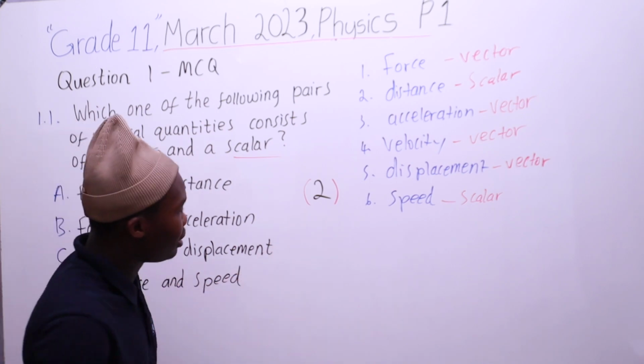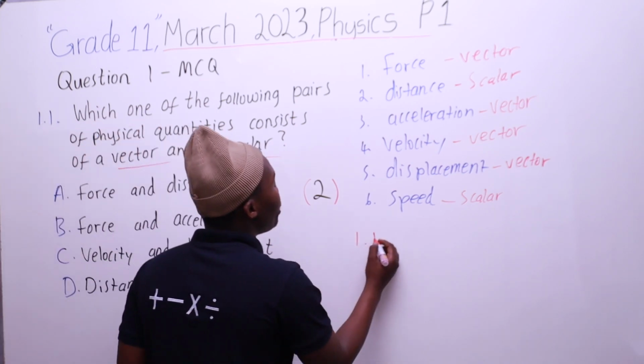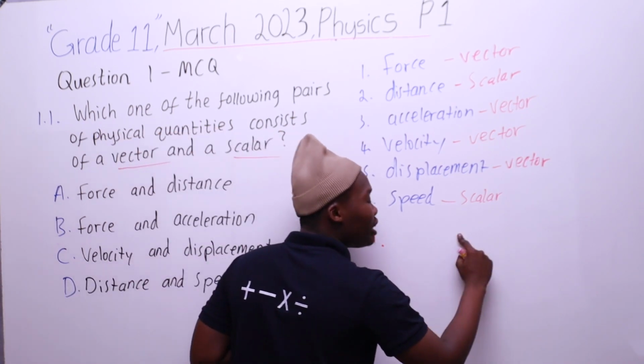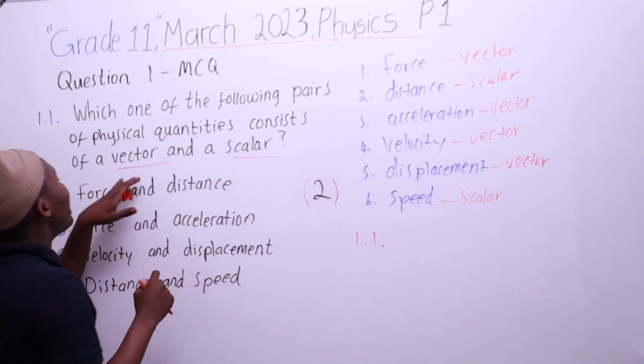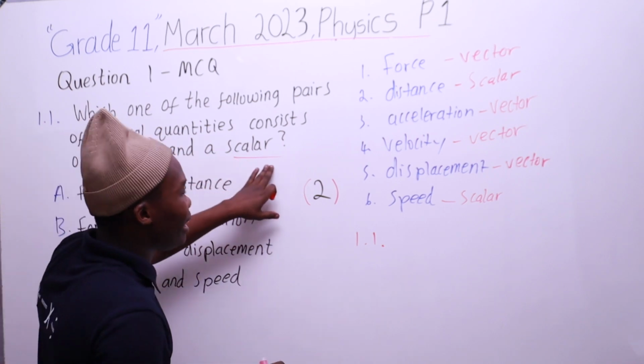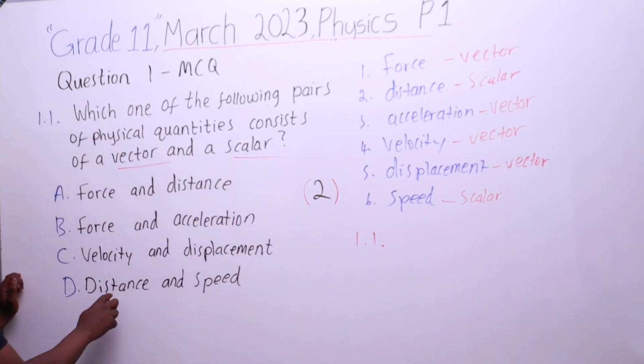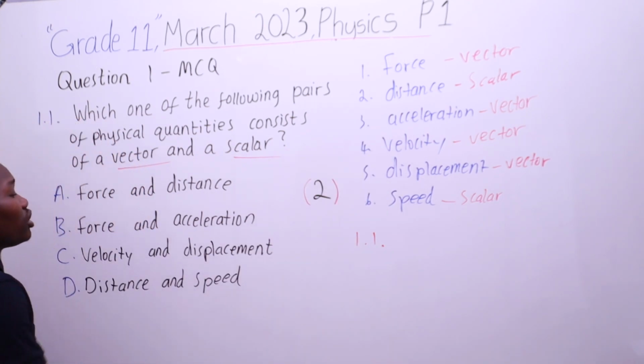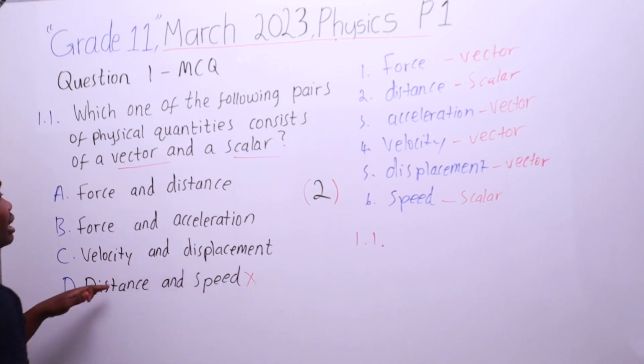For to get the 2 marks kuzomela ubhale ukuthi for 1.1 iyiphi alphabet engikhethayo, iyiphi i-choice engikhethayo. Bathe bafunani la khona i-vector ne-scalar. So mawuthatha ukubheka nje la i-distance lela ezansi i-scalar, i-speed sibe i-scalar, so you can't have a scalar and a scalar. I-velocity ne-displacement.